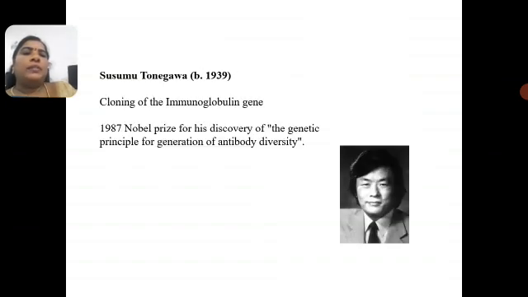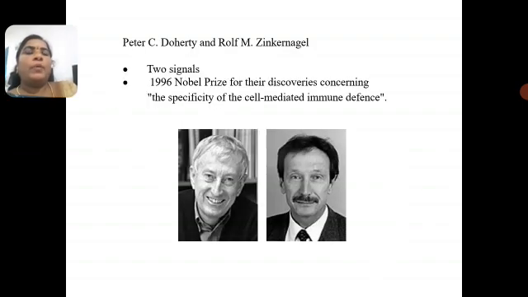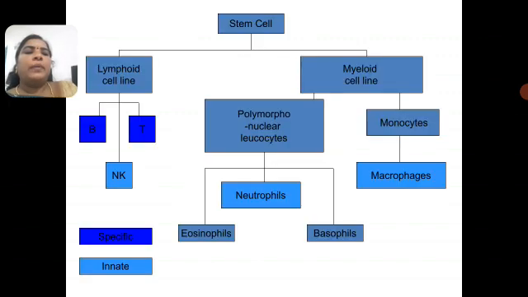Then, for the cloning of the immunoglobulin gene, in 1987 Tonegawa got the Nobel Prize for his discovery of the genetic principle for generation of antibody diversity. Zinkernagel and Doherty received the 1996 Nobel Prize for discoveries concerning the specificity of cell-mediated immune defenses.